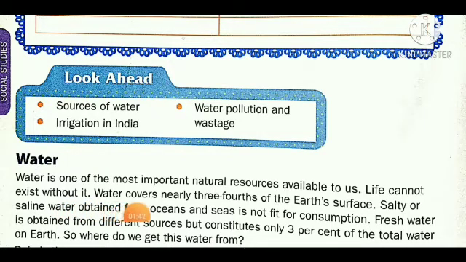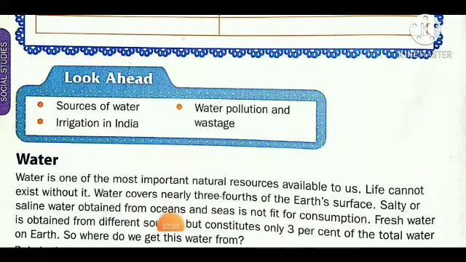Water covers nearly 3/4 of Earth's surface. This 3/4 of our Earth means 71% is water and 29% is land on the Earth. Salty or saline water is obtained from oceans.